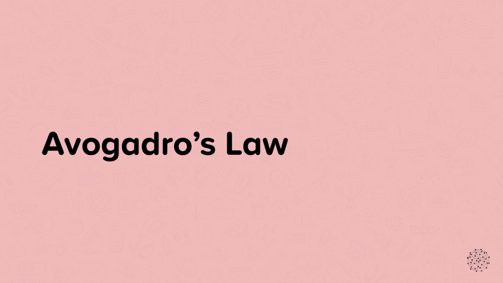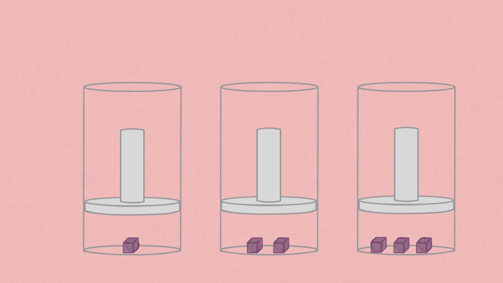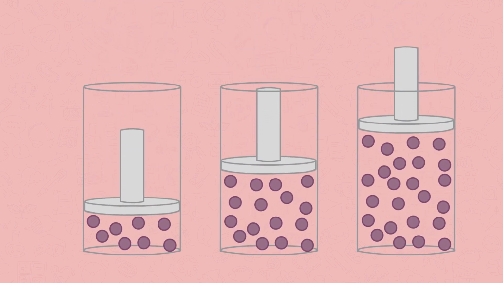Avogadro's law. Imagine having 3 containers with movable pistons. Each container has a different mass of solid added, and then the solid is warmed, so that it becomes a gas. The volume of gas in each container will be in the same proportion as the masses added.